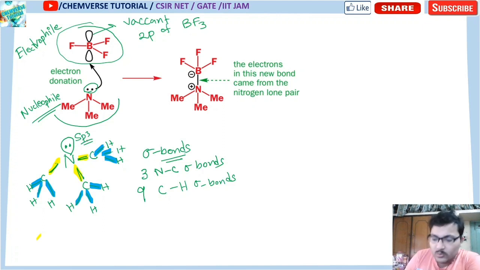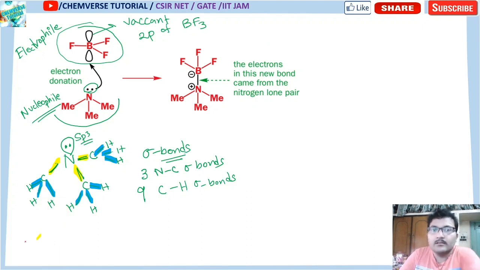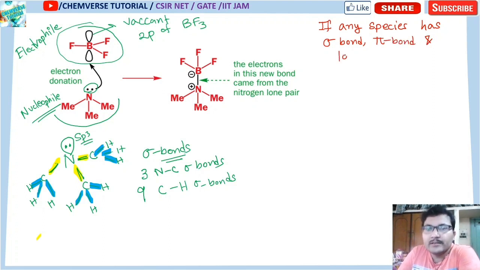Now, I am not discussing this NMe3 right now. If any species has sigma bond, pi bond and lone pair, clear?